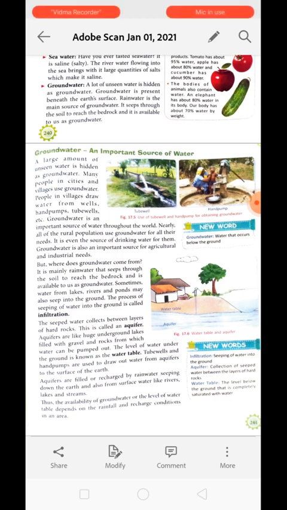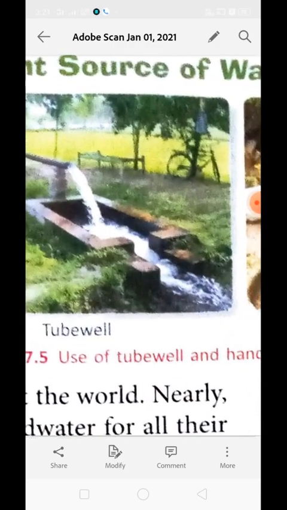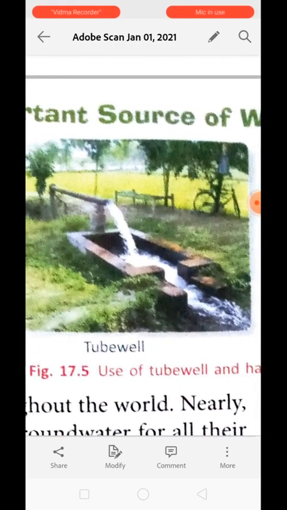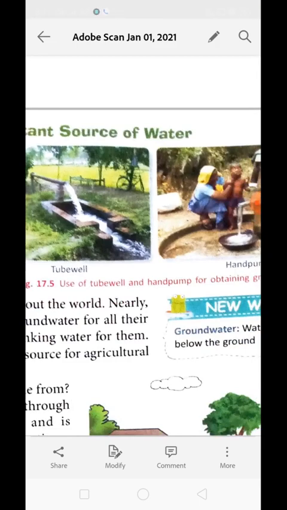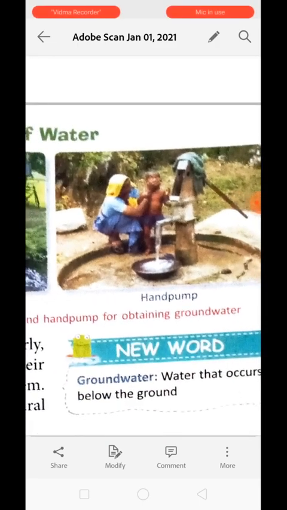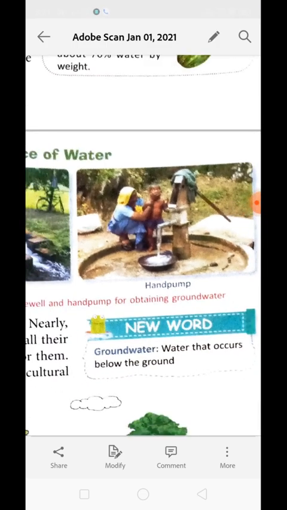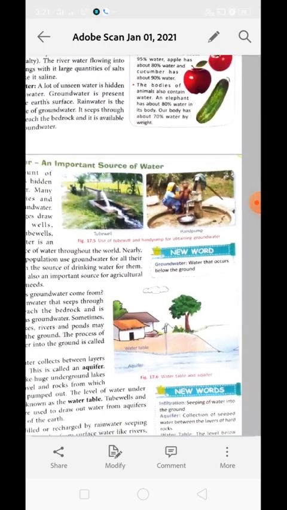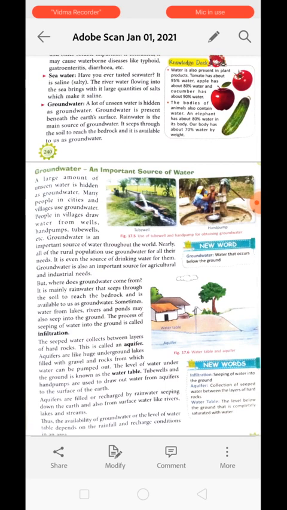This groundwater is also used in various agricultural activities. You can see over here it is used for irrigation of the field. The lady over here is giving a bath to her child, right? In this way groundwater is used for several activities.